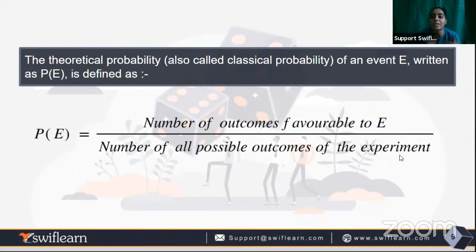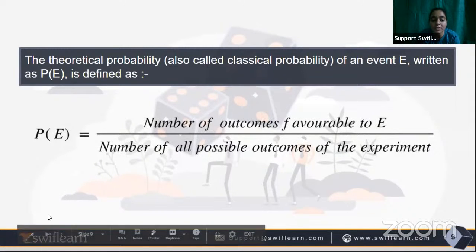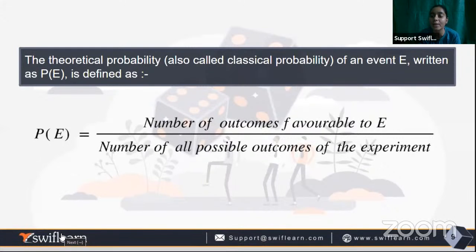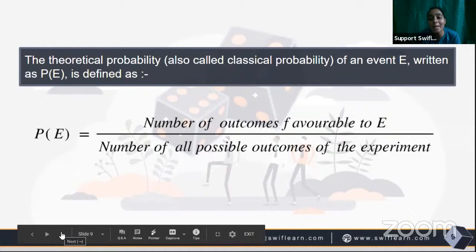That is, what are the outcomes favorable to that event, and what are the possible outcomes from the experiment that we are doing. This is the basic formula that we have to always keep in mind while doing a question, and it will act as a base for many questions.